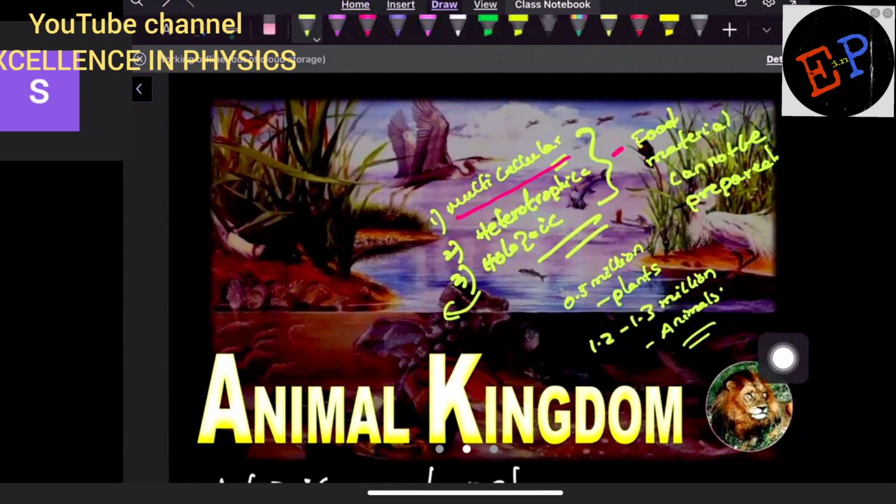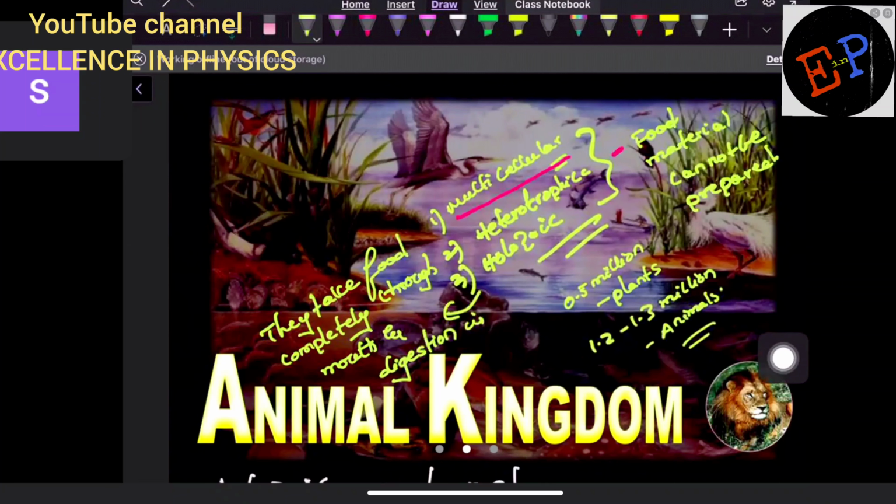Holozoic type of nutrition means they take food completely through mouth, okay? And digestion is done internally. So this is the meaning of holozoic type of nutrition. Are you able to understand? So these are the properties of animals.